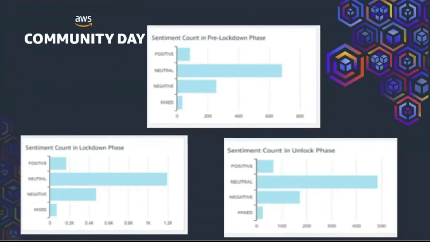And now it's time to play with the data. As you can see, I had selected a histogram to represent the data, where it's pre-lockdown, lockdown, and unlock here. We can also notice that though neutral is the major sentiment the tweets are conveying to us, we can also specifically note that the negative aspect increased during the lockdown period, and the positivity increased during the unlock measures. So hopefully people are trying to be as positive as possible as the unlock measures unfold here.